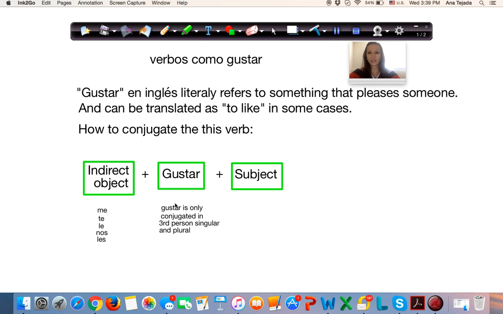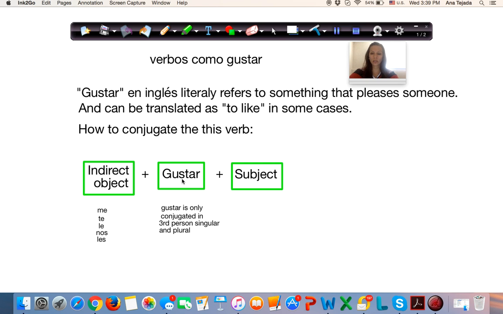So the he, she, and the él, ella, and the ellos, ellas, okay? And then your subject. So your indirect object is gonna be according to whom it's being pleased. Who is being pleased? It's gonna agree with the indirect object.